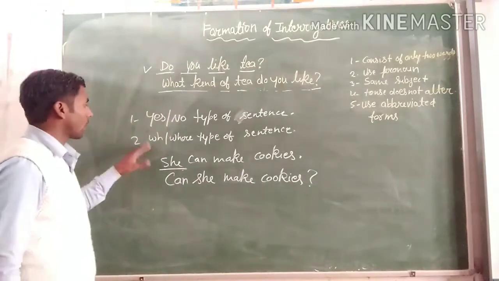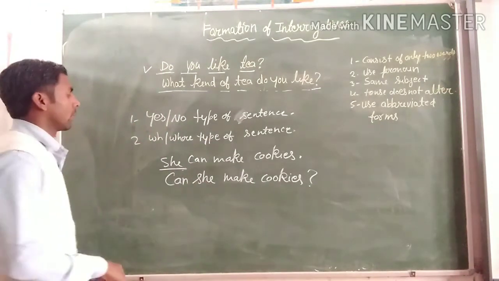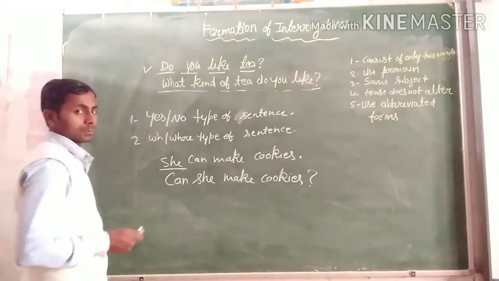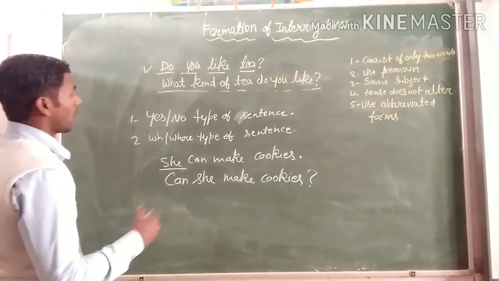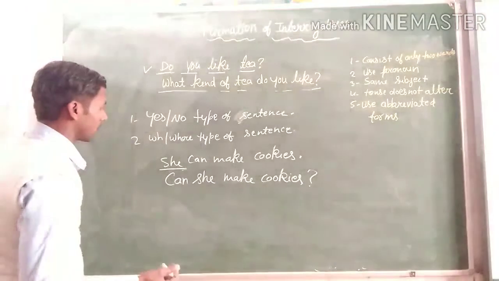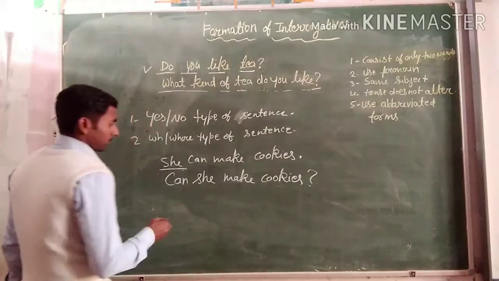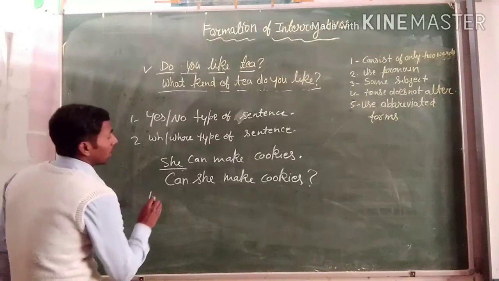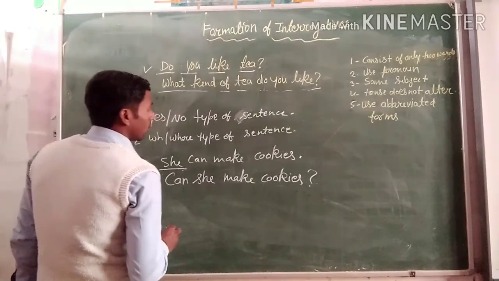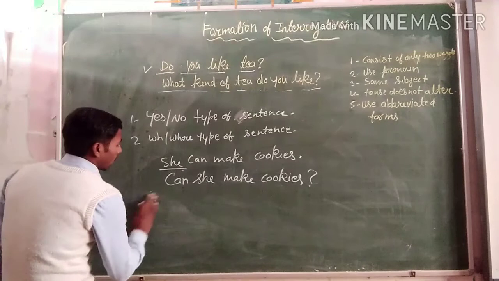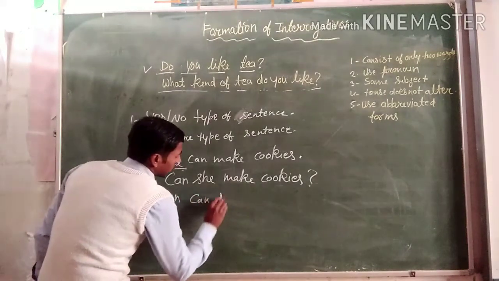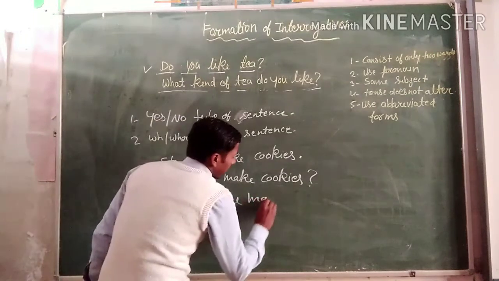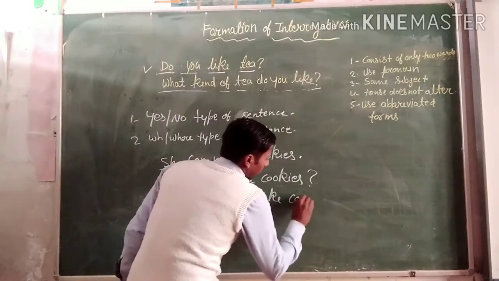And what is the type of the question when we use an interrogative word? Then it will be a what-where type of question sentence. Just like that: She can make cookies. When can she make cookies?